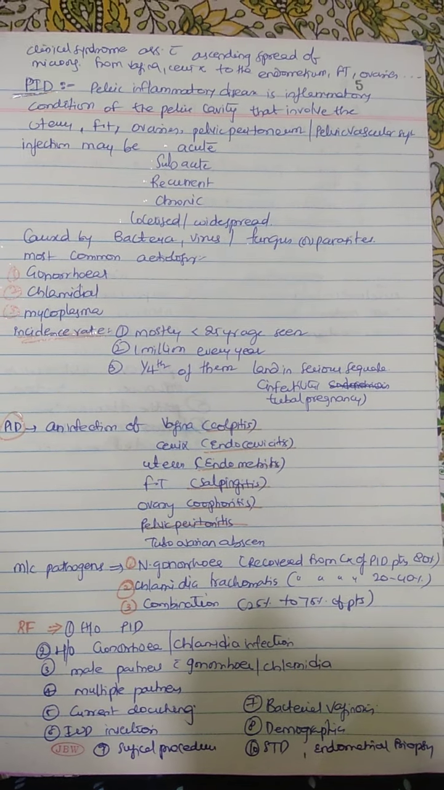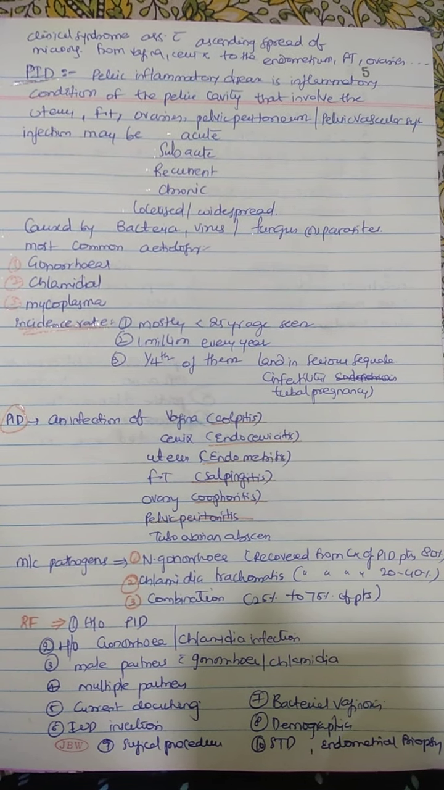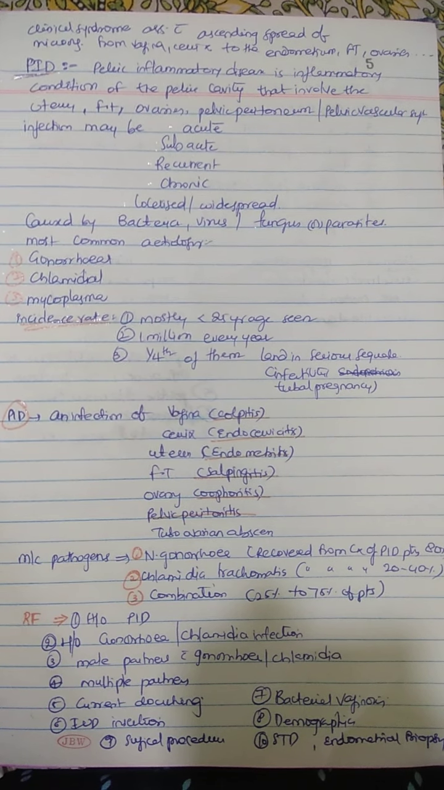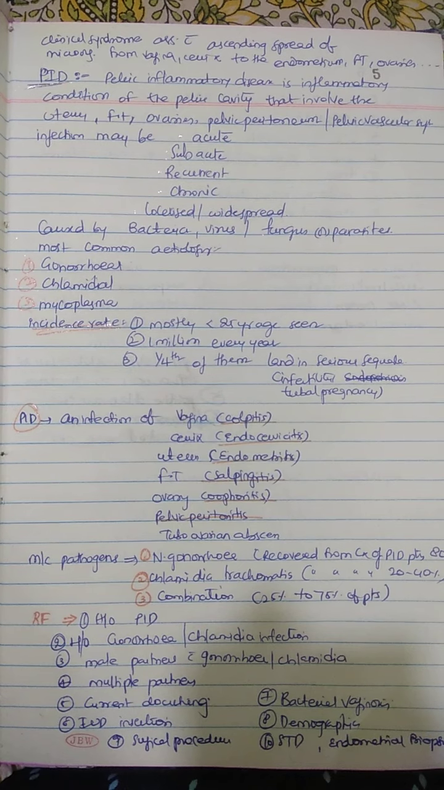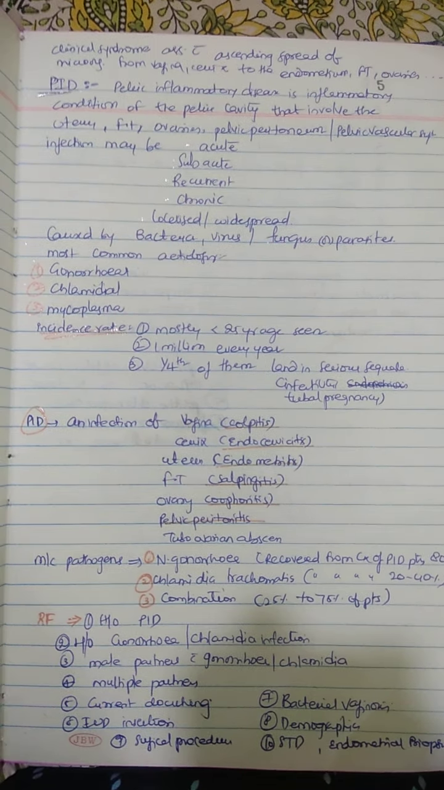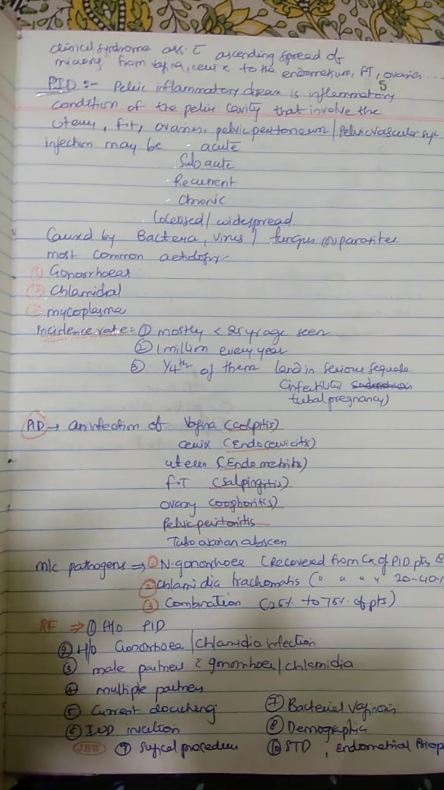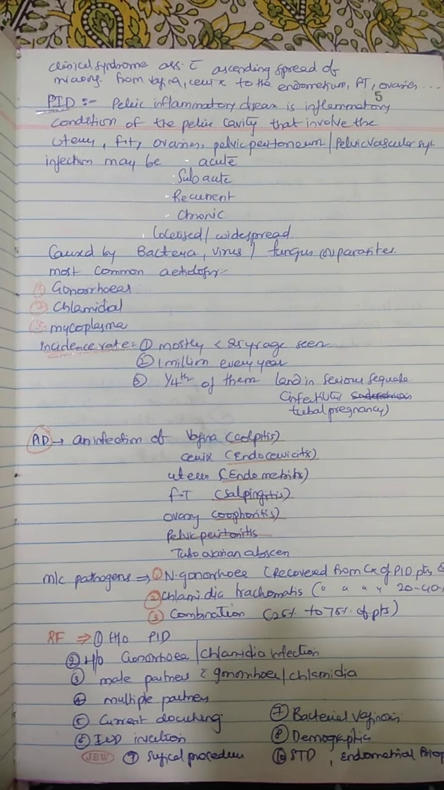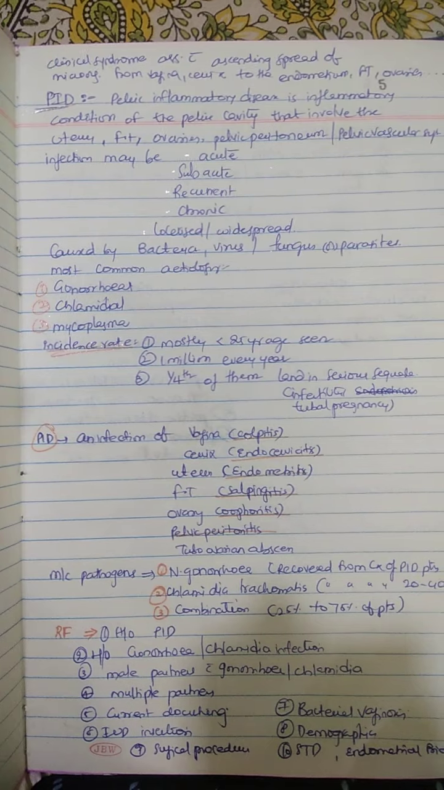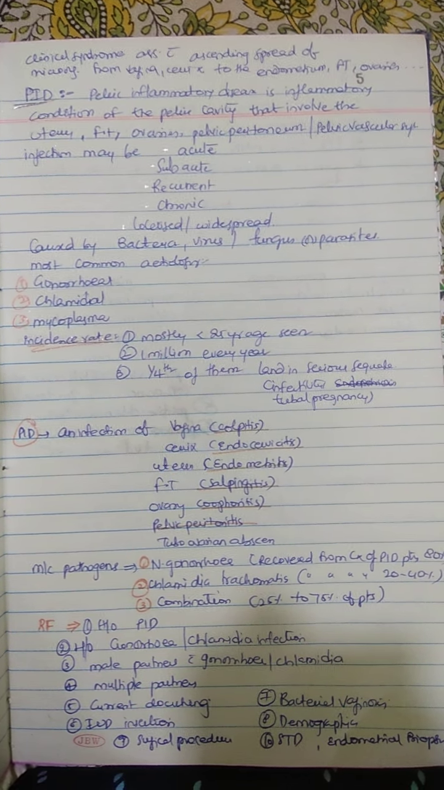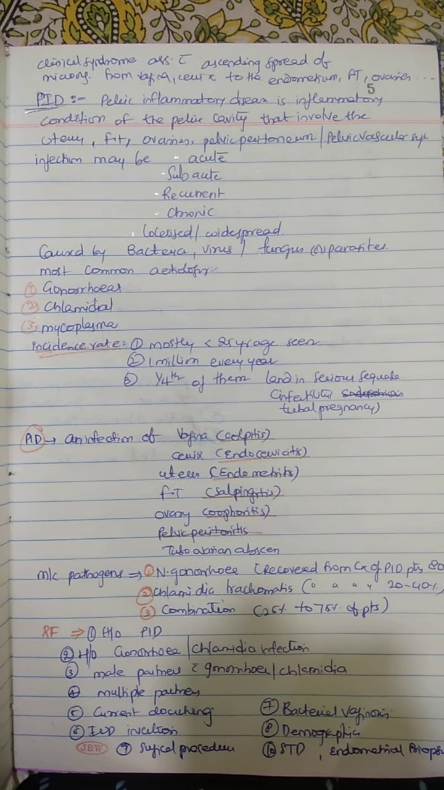PID is nothing but the inflammatory condition of the pelvic cavity that involves the uterus, fallopian tubes, ovaries, pelvic peritoneum and pelvic vascular system. It may be acute, subacute, recurrent or chronic, localized or widespread, caused by bacteria, virus, fungus, parasites, and the most common etiology being gonorrheal, chlamydial and mycoplasma.